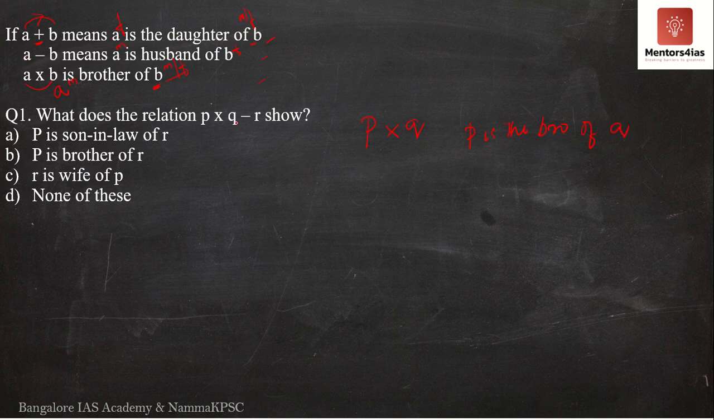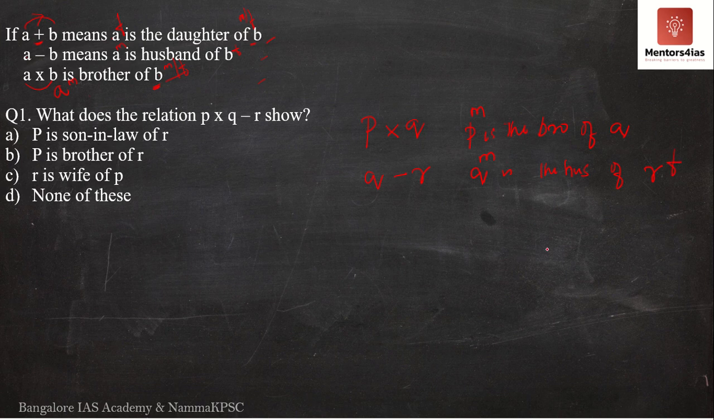The next relationship is Q minus R. Then what does this mean? Q minus R means Q is the husband of R. So in this particular scenario, can I determine the gender of every person, that is P, Q and R? Of course, if P is the brother of Q, P is a male. Q is the husband of R, then Q is again a male, whereas R is a female.